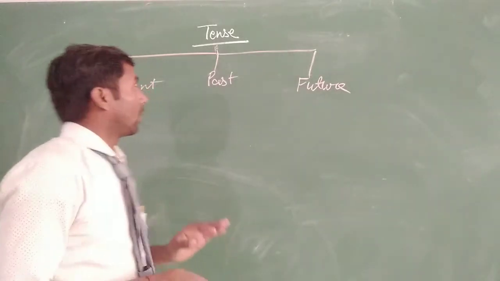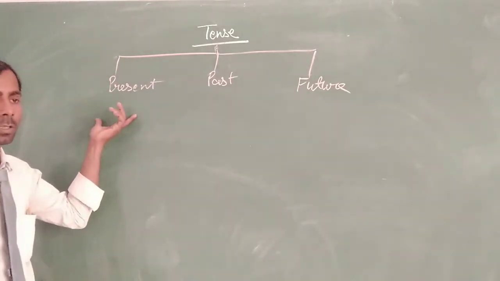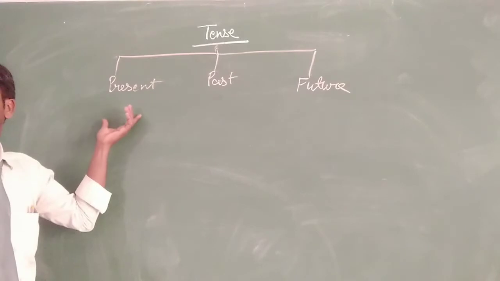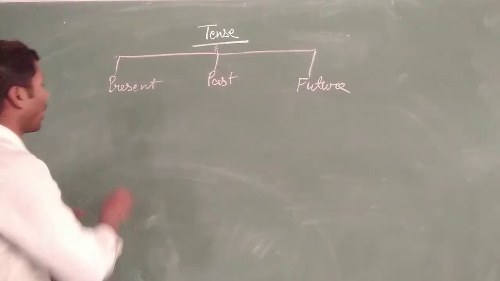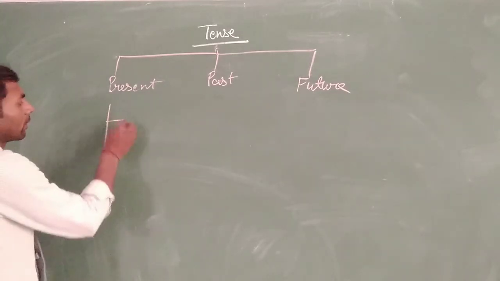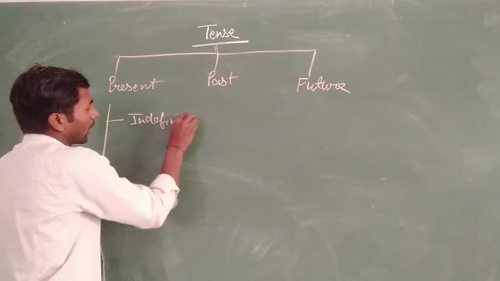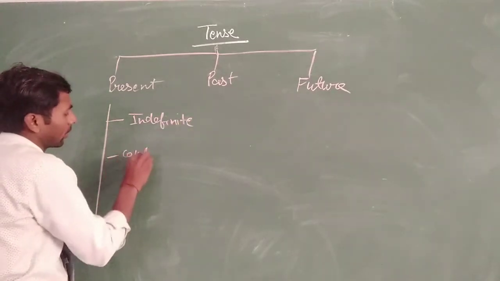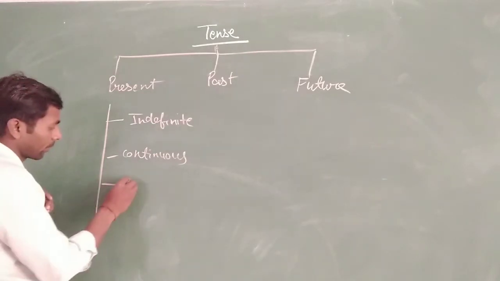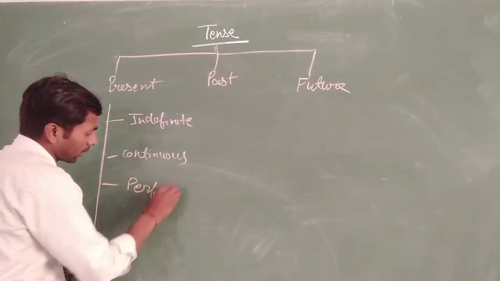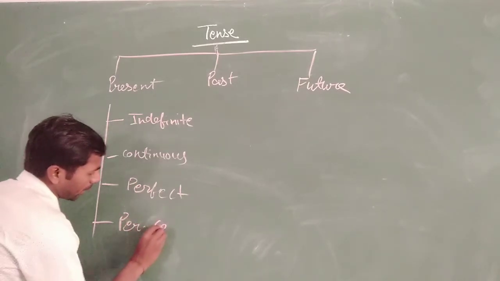Okay, first is present tense, and we can divide it into sub parts. How many sub parts does the present tense have? Present indefinite, present continuous, present perfect, and present perfect continuous tense.